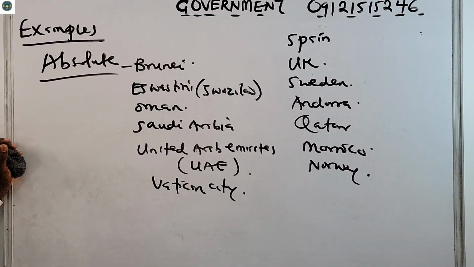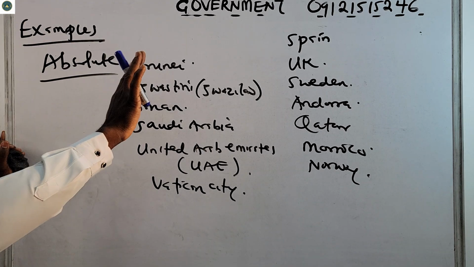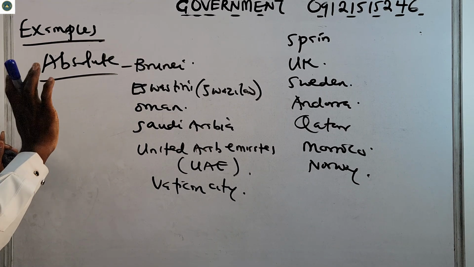Like I said, they're up to 35. Japan, Jamaica. You can see them in Jordan, in Kuwait, and so on and so forth. Even the Netherlands, even Denmark. All of them run on constitutional monarchy.